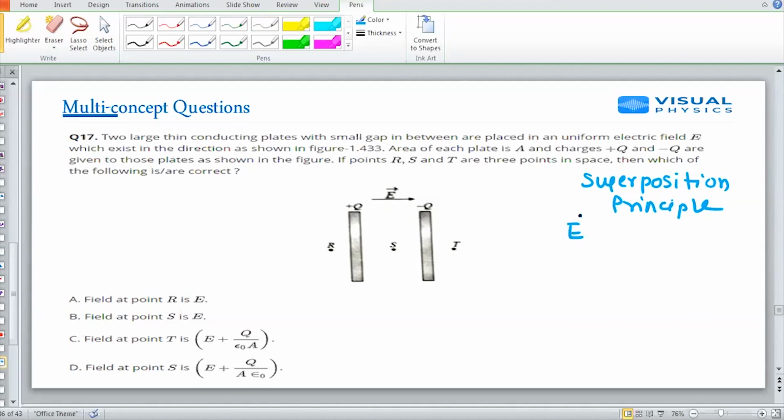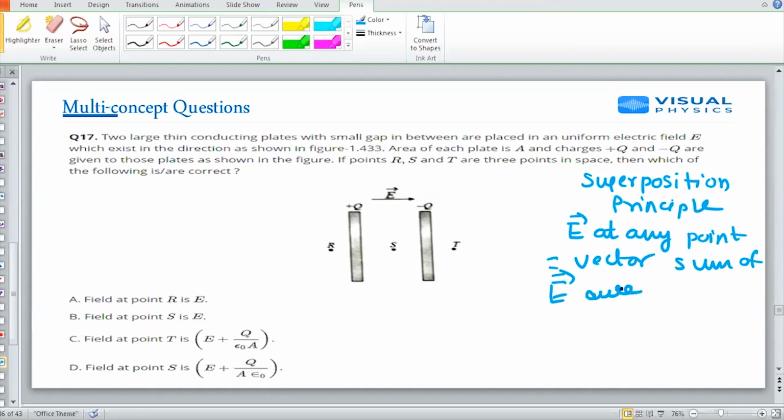Electric field at any point is the vector sum of the electric field due to the plates and the external electric field.